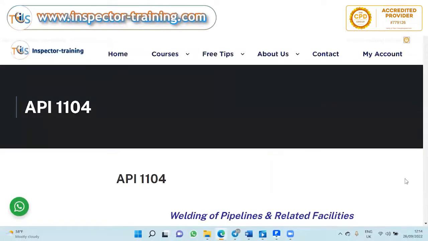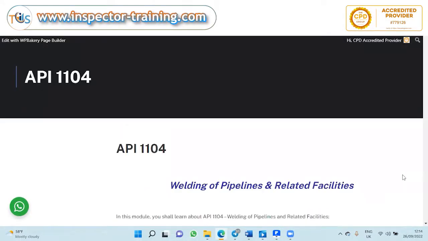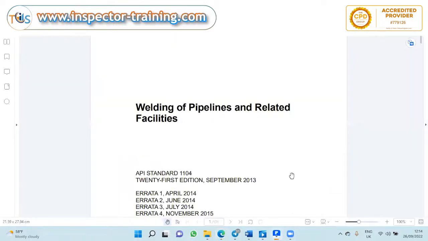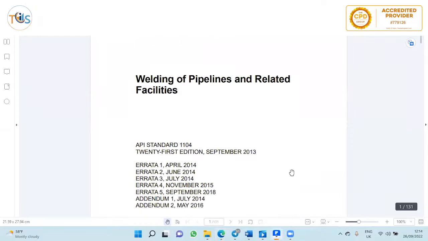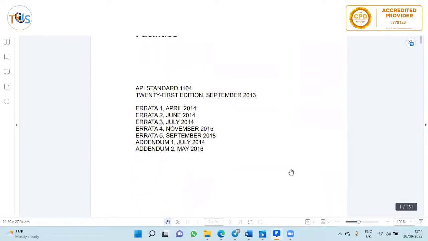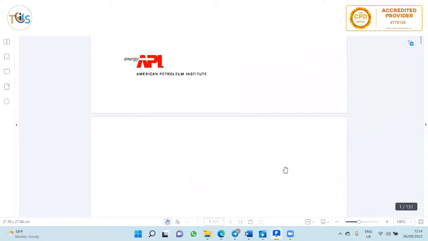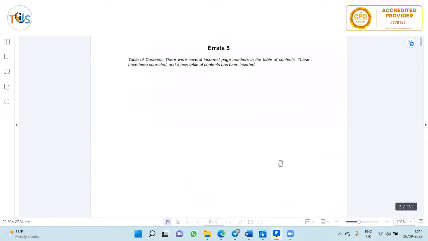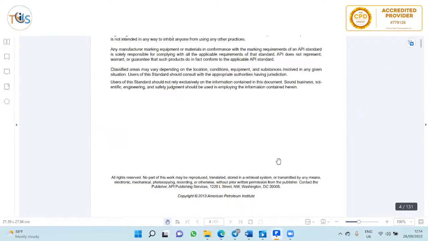API 1104, welding of pipelines and related facilities. Here you can see the welding of pipelines and related facilities standard, API 1104. And if you go to the table of contents, you can see what it includes.